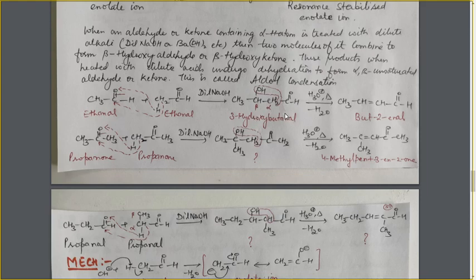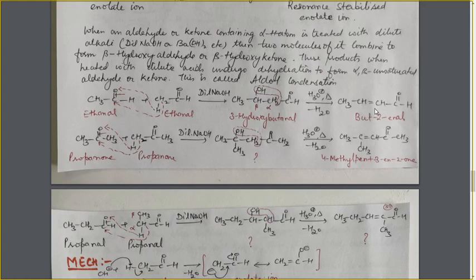Why is it beta hydroxyaldehyde? Now this is the functional group, main functional group, and in comparison to it, this is the alpha position and this is the beta position. On the beta position there is a hydroxy group, that's why it is a beta hydroxyaldehyde. IUPAC name 3-hydroxybutanal. And when it is heated with dilute acid, it will lose a water molecule. So how is the water molecule removed? OH group from the beta position, and H from the alpha position. It is lost, and we will get this compound.